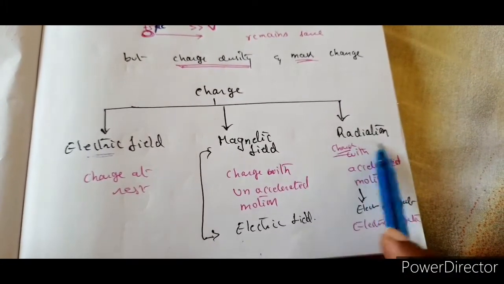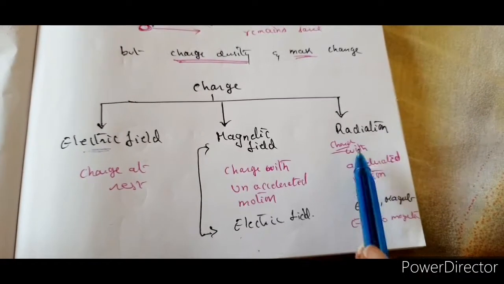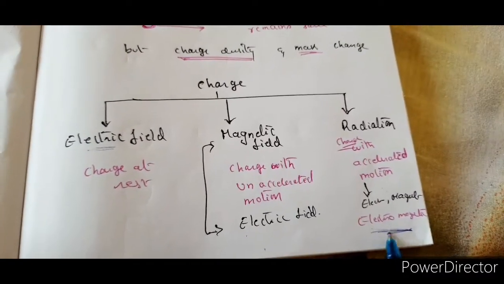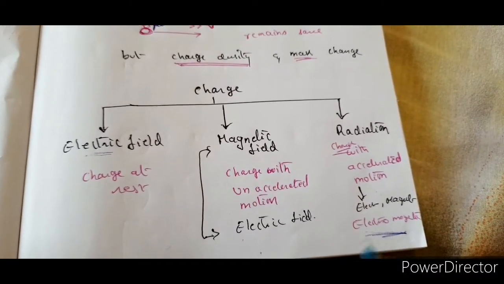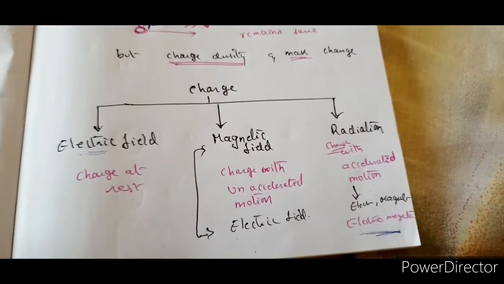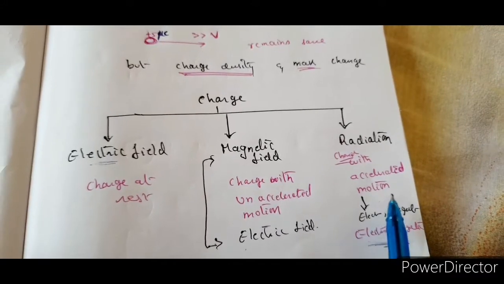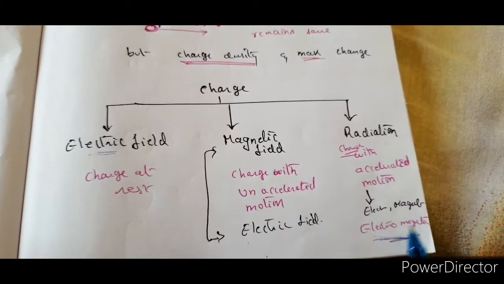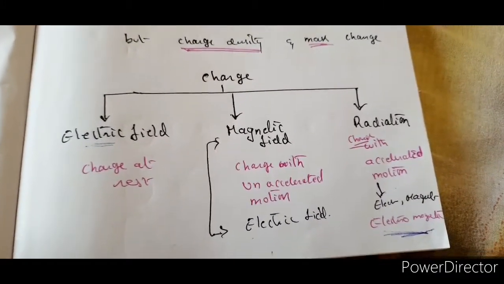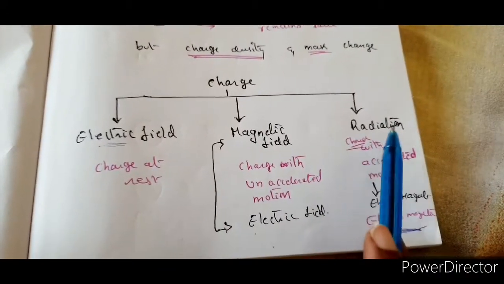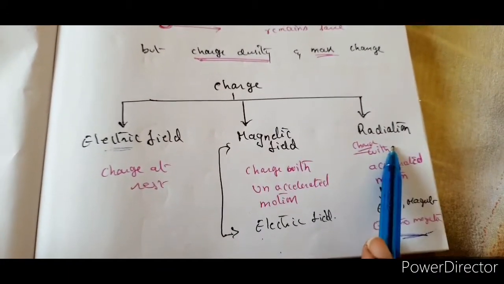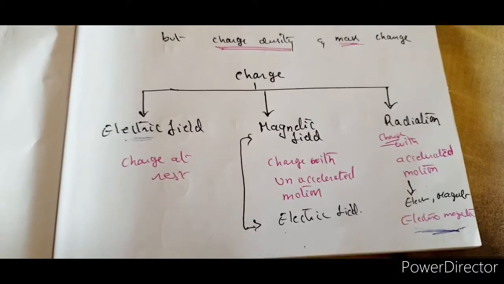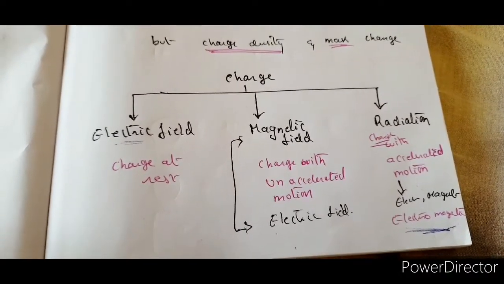And now if the charge is accelerated, or having an accelerated motion, then it can radiate energy. It results in radiation. That radiation we call electromagnetic radiation. This is what we talk about as light, one of the properties of light, the electromagnetic wave theory. So it has an electric field, it can create a magnetic field, and it can also give out electromagnetic radiations. Very, very important. A charge can give radiation only when it is having accelerated motion. Very important and interesting point.